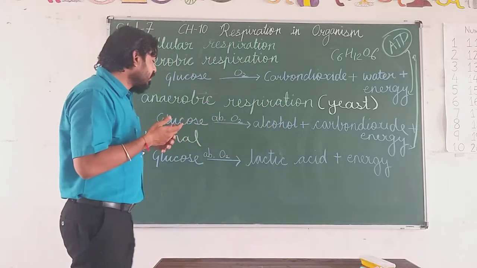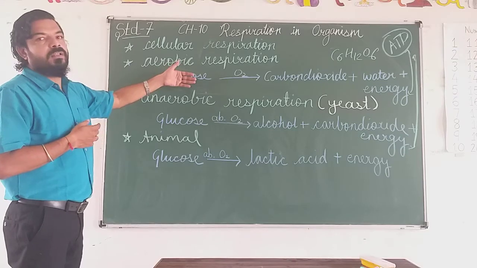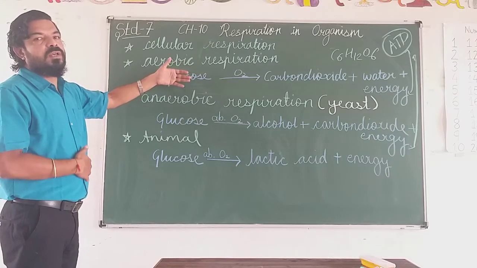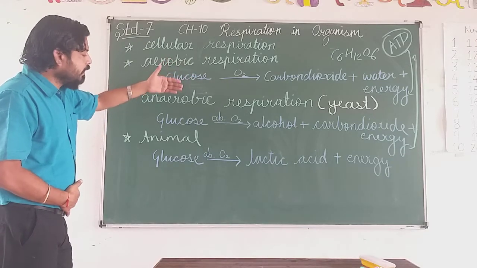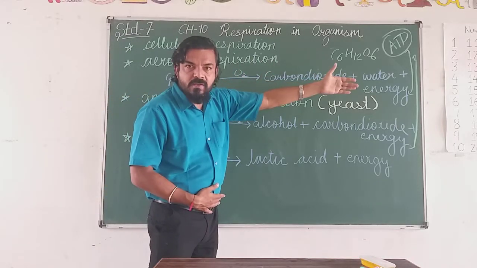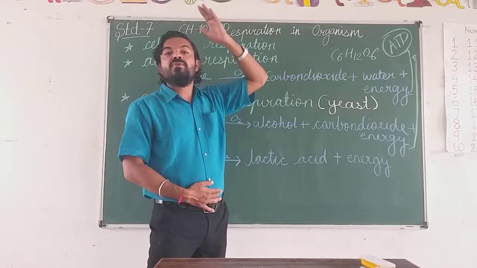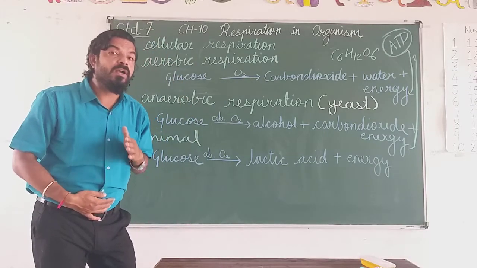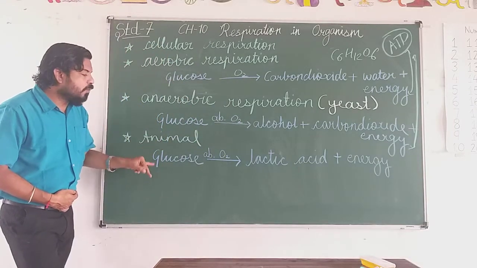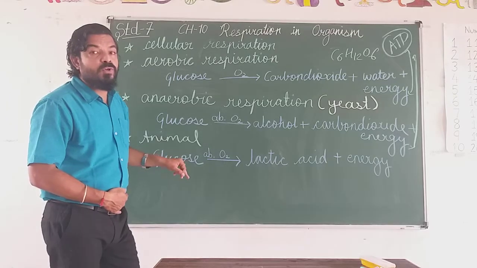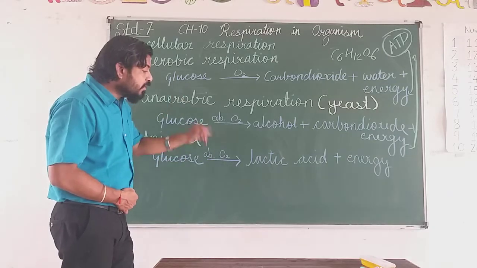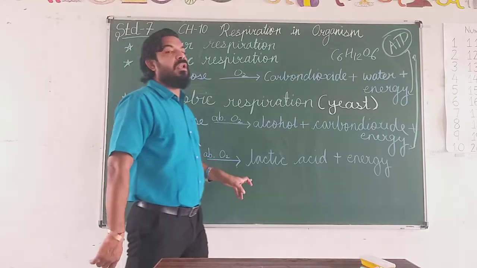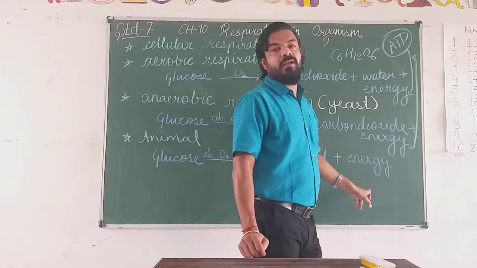So what happens when the glucose is not giving you the proper formation of carbon dioxide, water, and energy, because the oxygen amount is less in that part of the body? Then what happens? The glucose which is burned in the absence of oxygen produces lactic acid and energy.